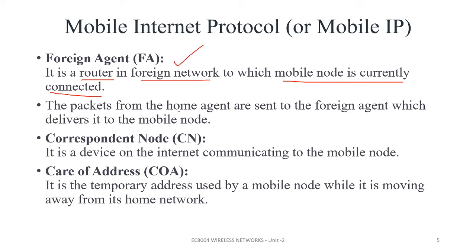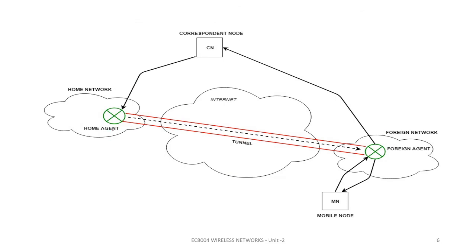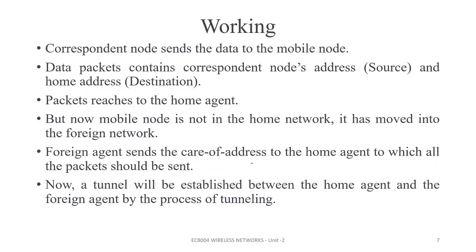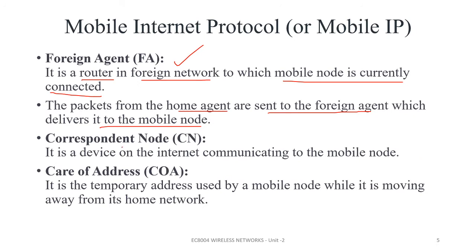The packets from the home agent are sent to the foreign agent, which delivers them to the mobile node. If you want to see, this is my home agent and this is my foreign agent. From home agent to foreign agent, my data is transmitted.